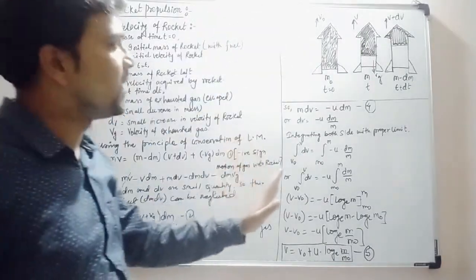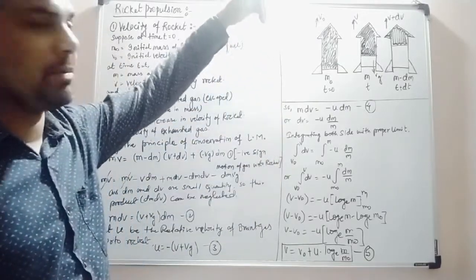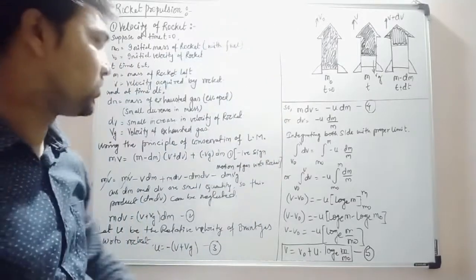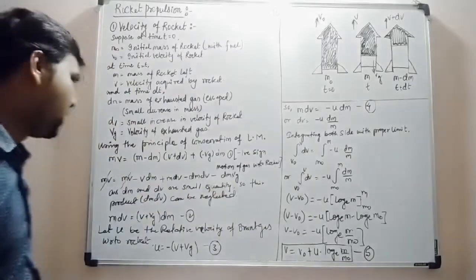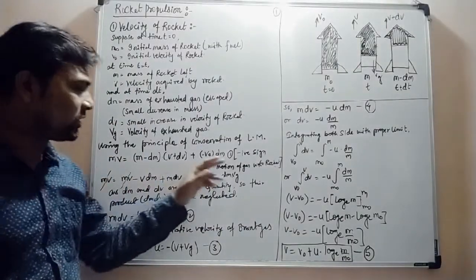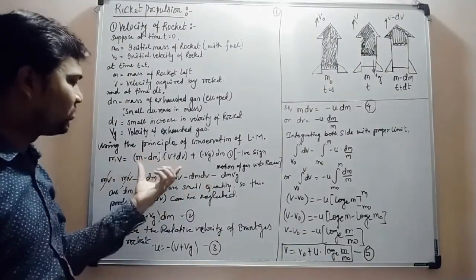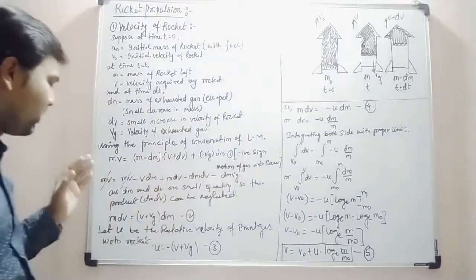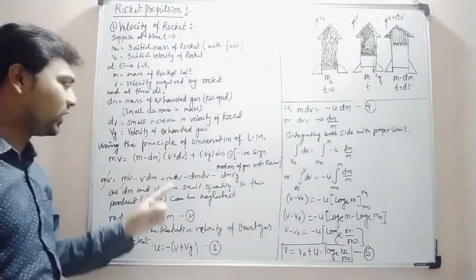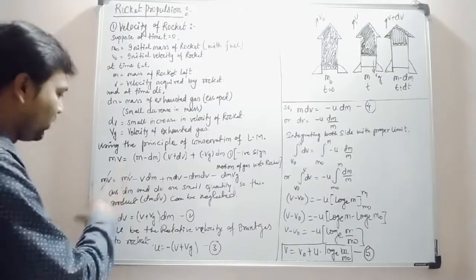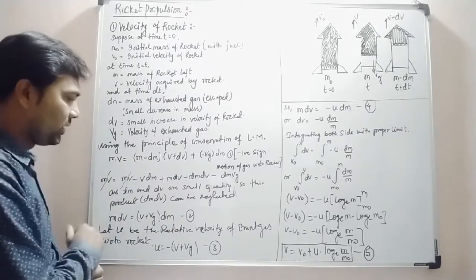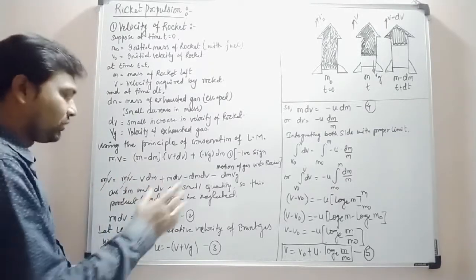Means when the rocket is moving upward, the gas coming out from its nozzle is in a downward direction. So here I have taken it as minus Vg. Now while solving this equation, I have multiplied these two brackets and opened the brackets. So I come to know that there are some common terms on both sides, so I have cancelled out the common terms. Here mv and mv is common on the right and left side, so I have cancelled them out.